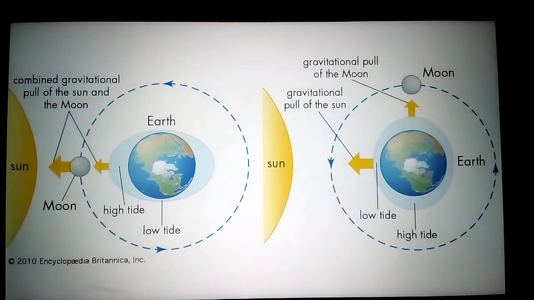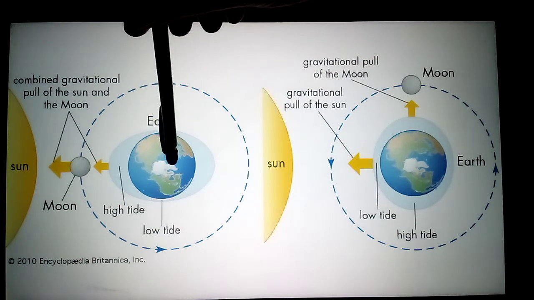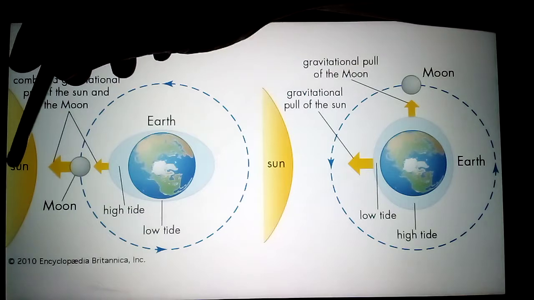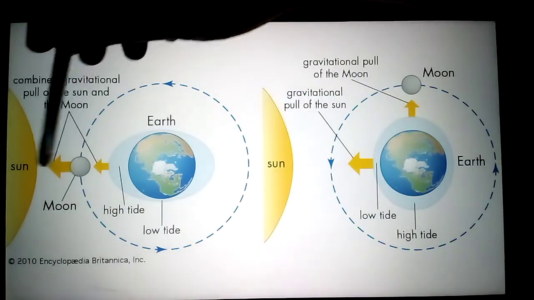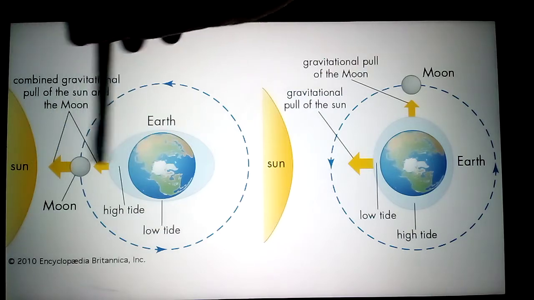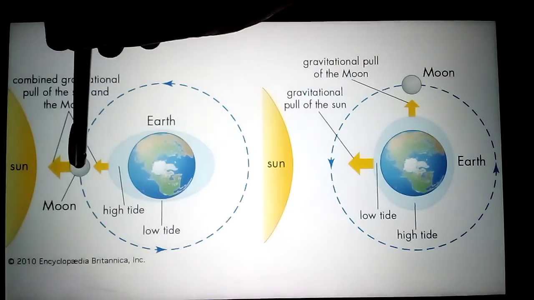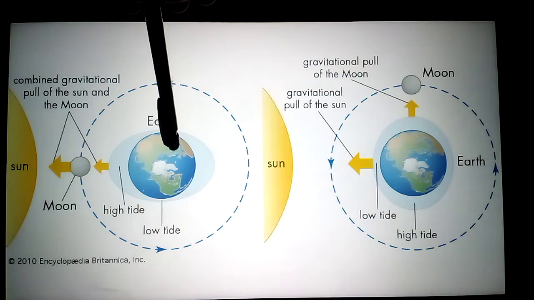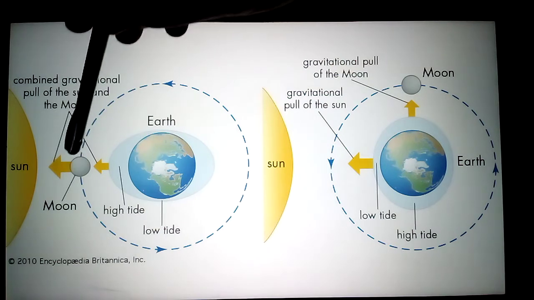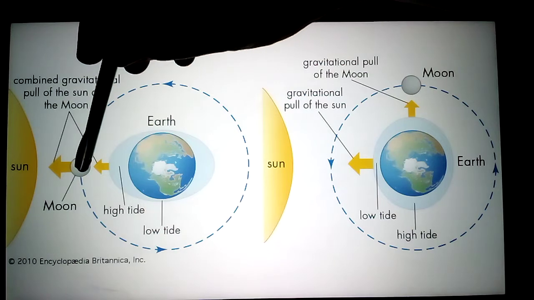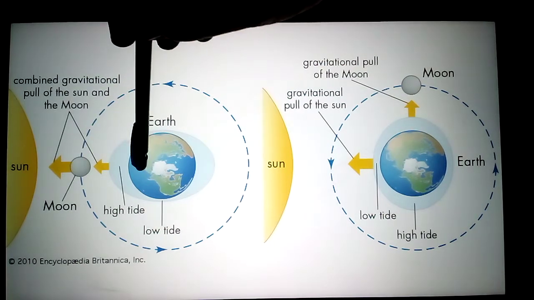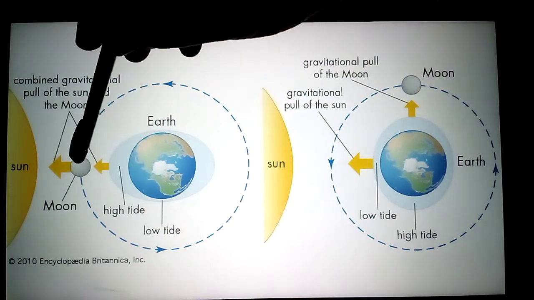Now see here in picture 1, this is the earth, this is the sun, and this is the moon. Sun, moon, earth are in the same line. When they are on the same line, see the gravitational force: the moon has a gravitational effect on the earth, and the earth also has a gravitational pull on the moon.